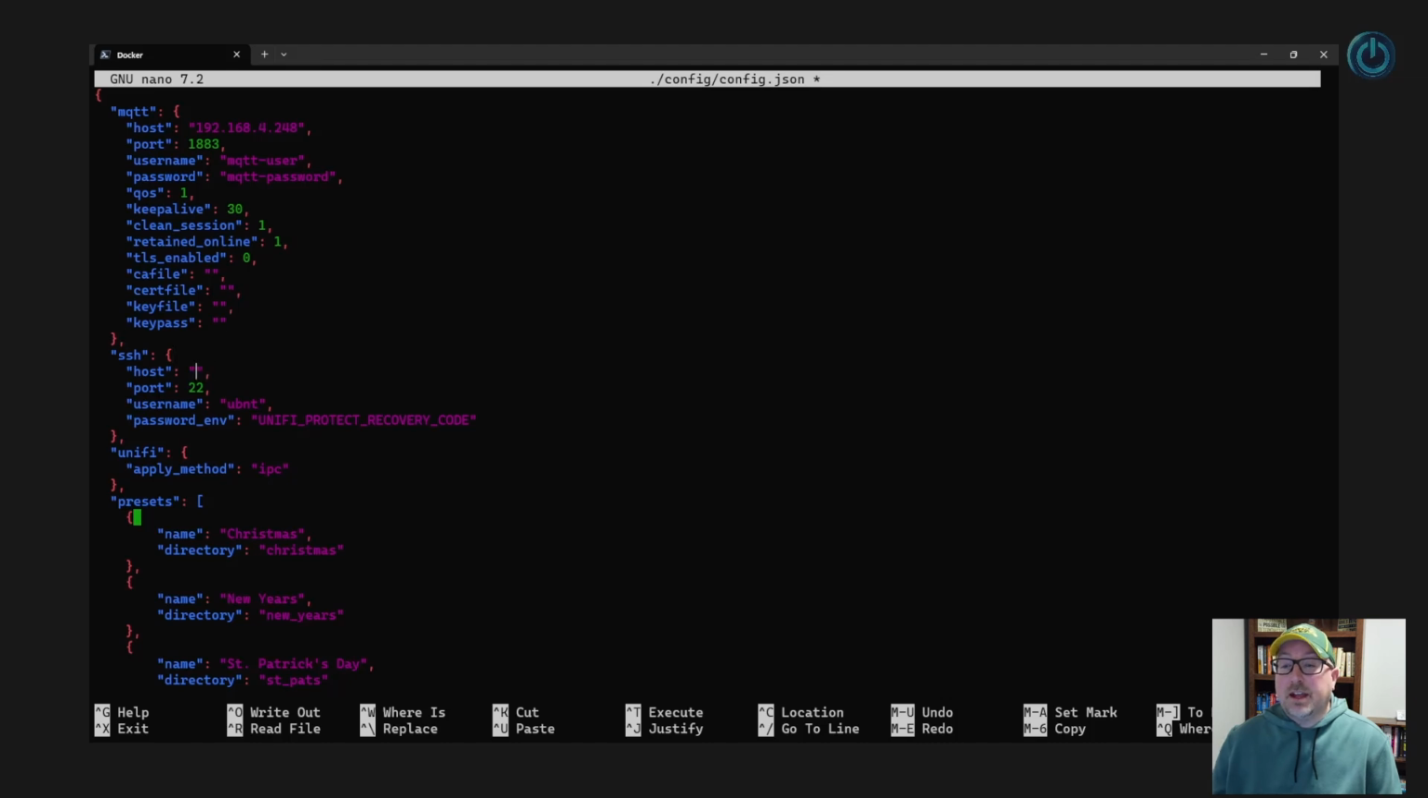Next, we configure the SSH connection to the doorbell. Host is the IP address of the doorbell. Username UBNT is the default for most UniFi devices. And the password ENV is an environment variable that holds the recovery code that we set earlier in the Docker Compose. You can change it here, but then you'd have to change your Docker Compose as well.